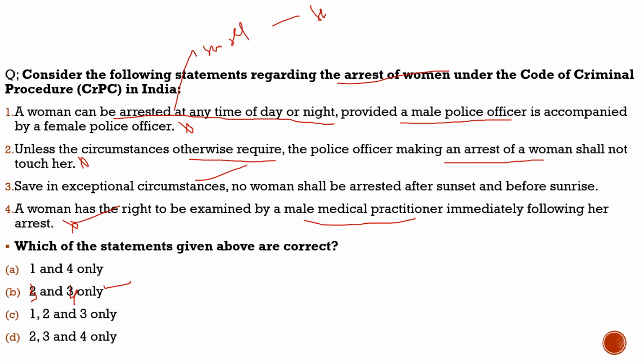I hope you have understood the guidelines. Even though they concern the arrest of women during night, there are no specific guidelines on what the reason should be, how it should be followed, or who the officers involved should be. So the author highlights that the Supreme Court should come in and give clear guidelines. With this, let's move to another slide and try to solve the question there.